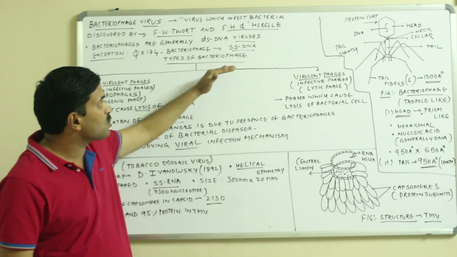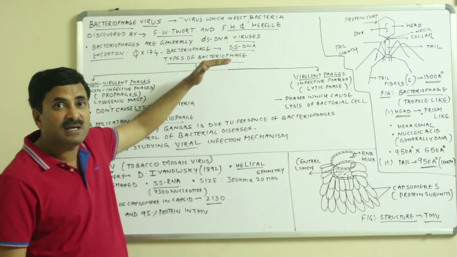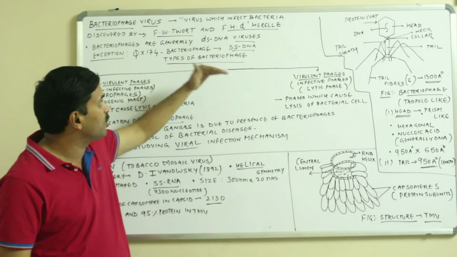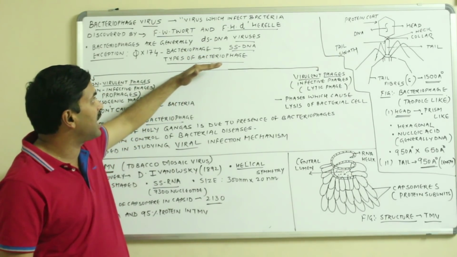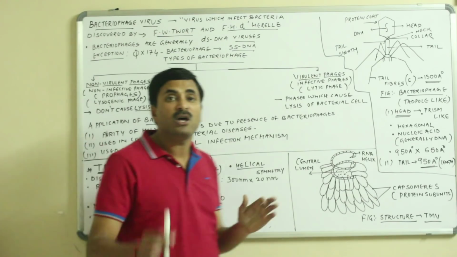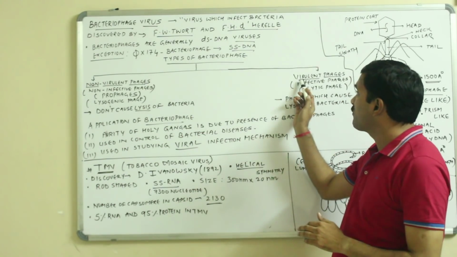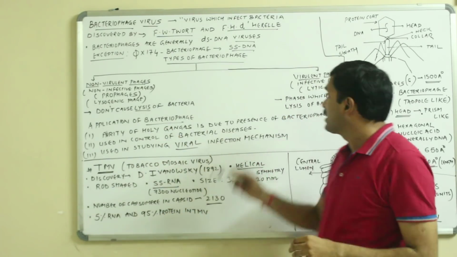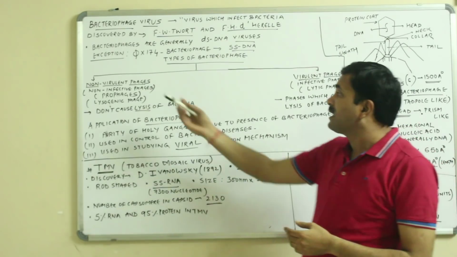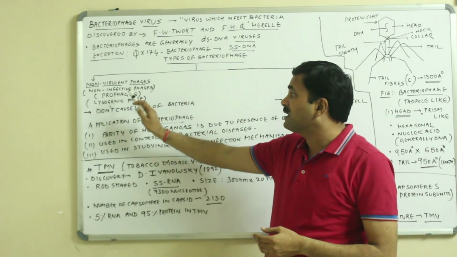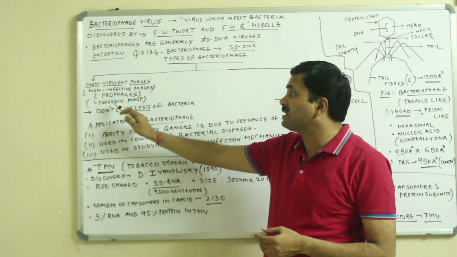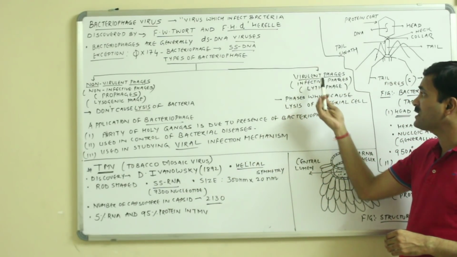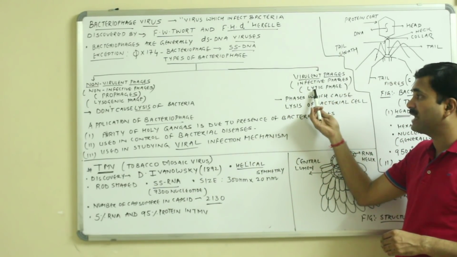Now, based on whether the bacteriophage is actually affecting the bacteria or not, we can say that bacteriophages are of two types. One is known as non-virulent and another is known as virulent. Non-virulent, as the name indicates, does not affect the bacteria, and that's why it is called the non-infective phase. It can also be called the prophage, and it is also called the lysogenic phase. The other one is known as the virulent phase, or we can say the infective phase or the lytic phase.